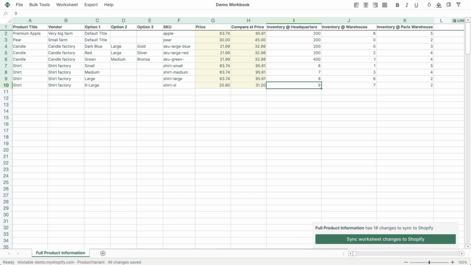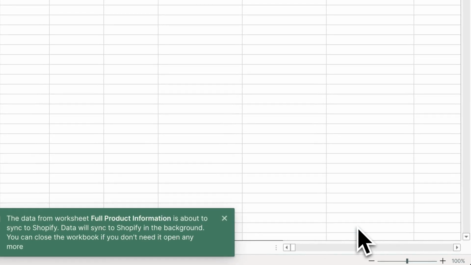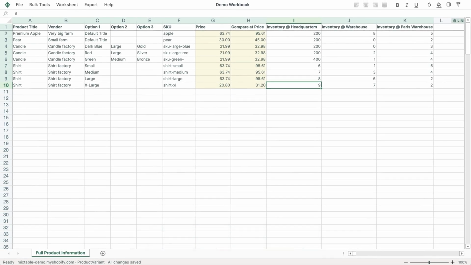We are now ready to sync our information to Shopify. We click the Sync Worksheet Changes to Shopify button, and Mixtable will start the sync to Shopify. As pricing information is updated, you will see that the cell's background will change from yellow to white, signifying that Mixtable has successfully saved this information to Shopify. And that is how easy it is to bulk change your prices and compare at prices in Shopify with the Mixtable Bulk Editor spreadsheet.